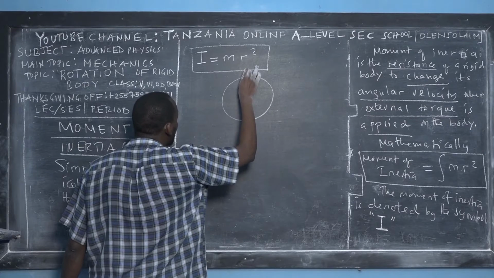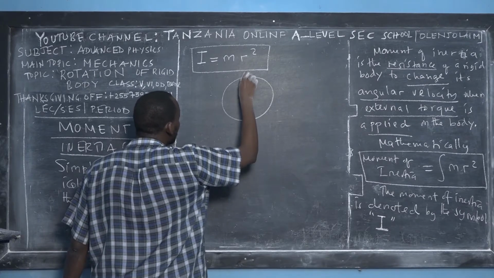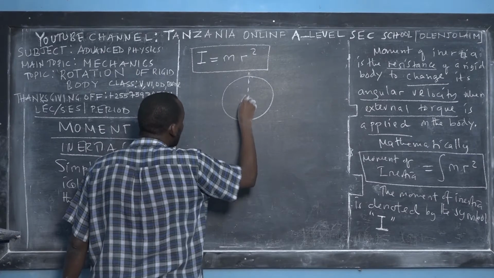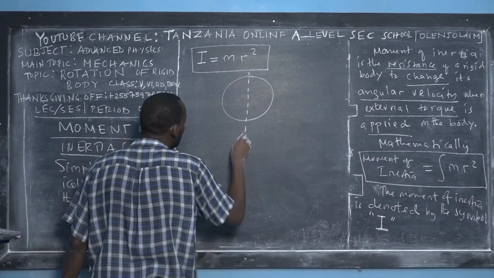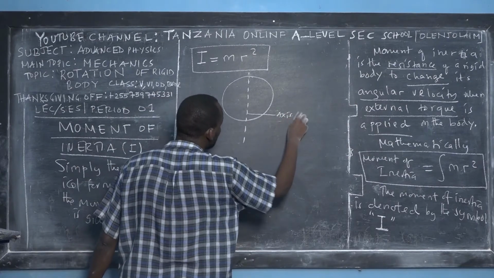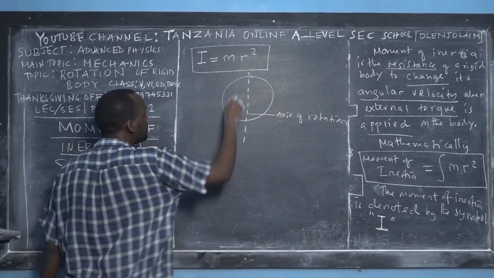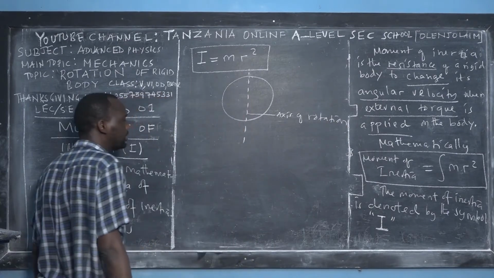The blackboard is two-dimensional, so suppose the axis of rotation of this disk is this. This is what we call the axis of rotation. So it's rotating this way.